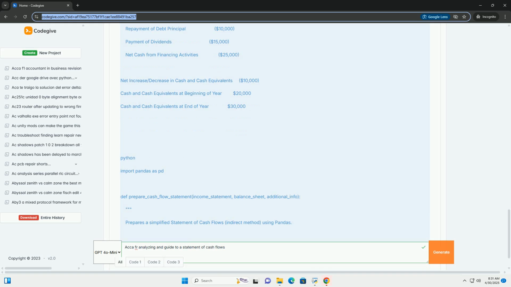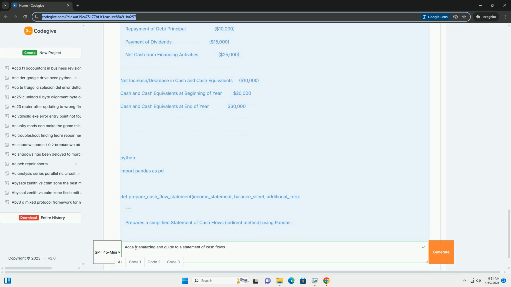6. Illustrative example, detailed. Let's create a simplified example. Sample financial statements. Income statement for year ended December 31, 2023. Revenue $500,000. Cost of goods sold $300,000.